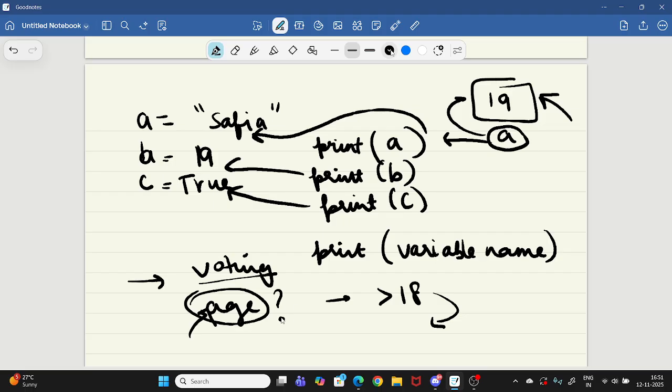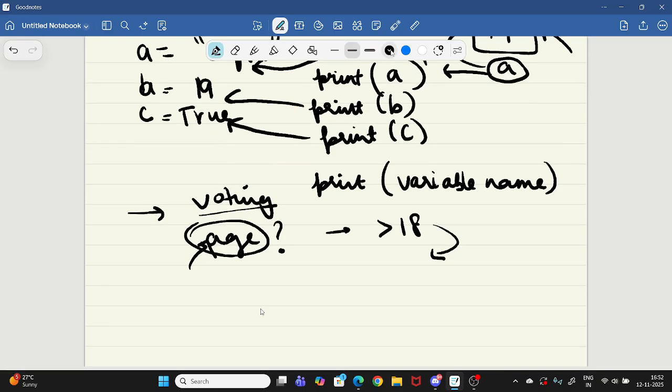In the same way, input is asking something from the user, because sometimes we don't know the values, or we want the user to enter random values or any values. Because I can also give the value of age. Like in any program in Python, you can also set any value for age. Maybe you set 19, but it's always better to ask the user, like user input. We say user input or input.